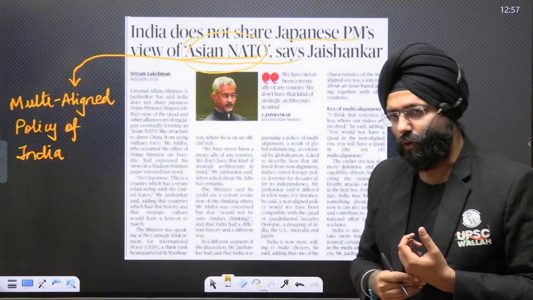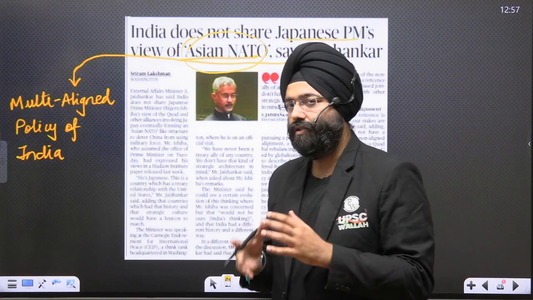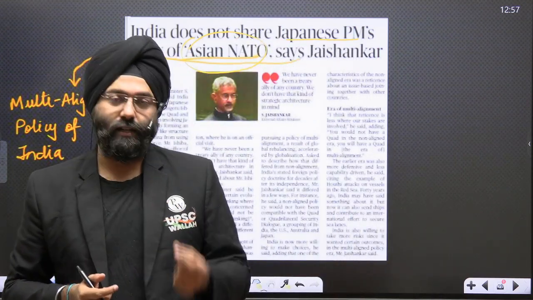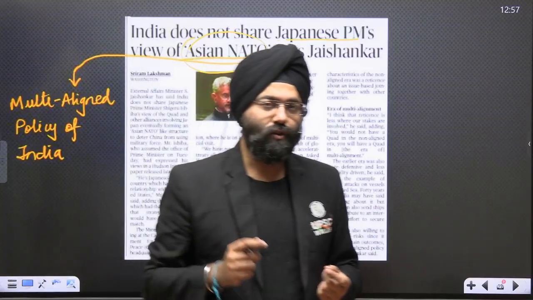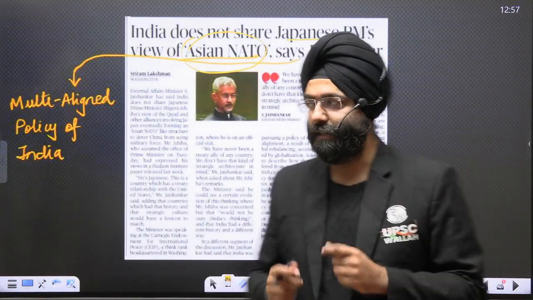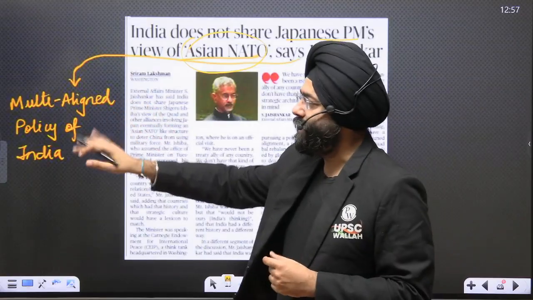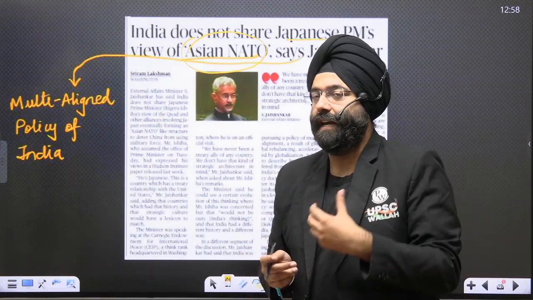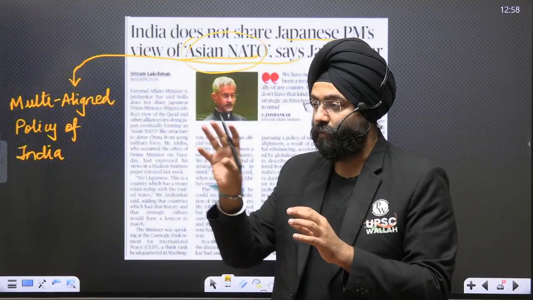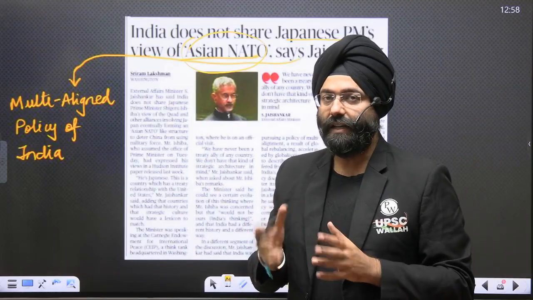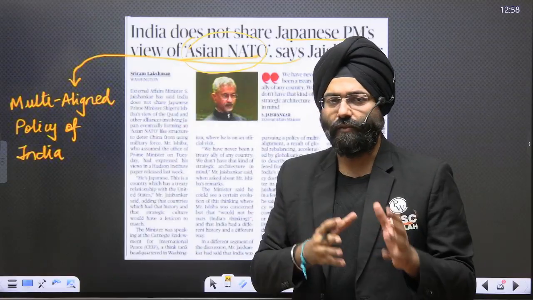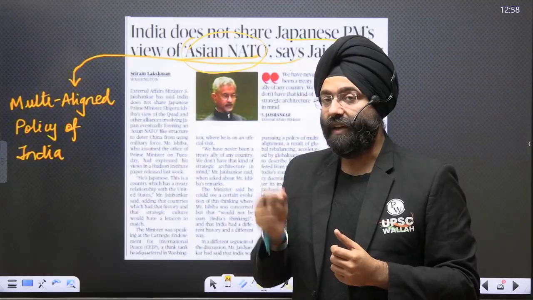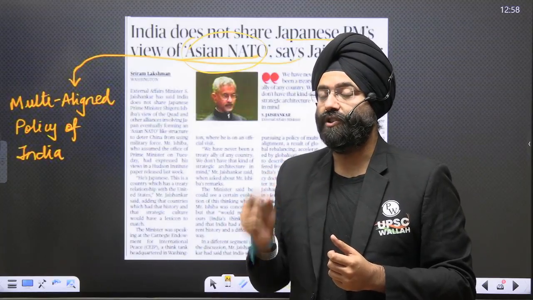Japan's PM was of the view that we should have a similar structure in Asia also. Now, in order to counter that, the Honorable Minister of External Affairs said that our policy is multi-aligned. That means we believe in the concept of multi-alignment. We cannot be aligned with or favoring just one bloc. Multi-alignment means that you are interacting with various blocs, various bodies, but your decision would be taken based on what suits you or what is beneficial for you.